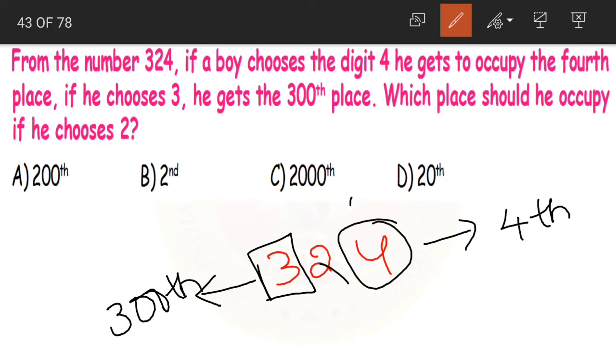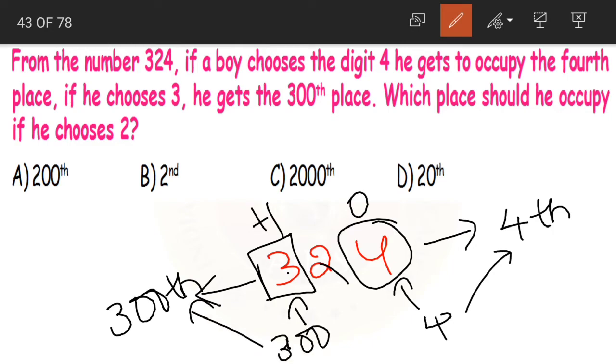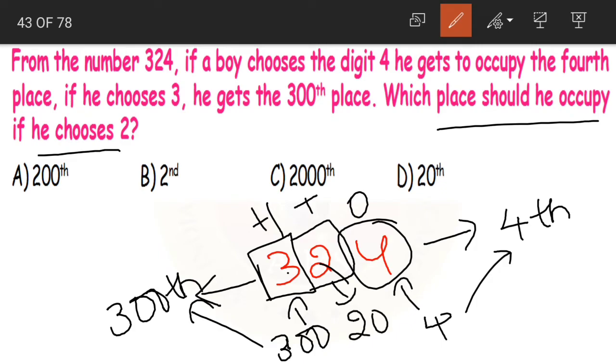Yes. If you look at this, what is the place value of 4? 4 is in ones place, so its place value is 4. 3 is in hundreds place, so its place value is 300. Yes children, the place he gets to occupy is the same as the place value of the digit. Now which place should he occupy if he chooses 2? Now what is the place value of 2? 2 is in tens place, so place value becomes 20. Now which place should he occupy? The 20th place, that is option D.